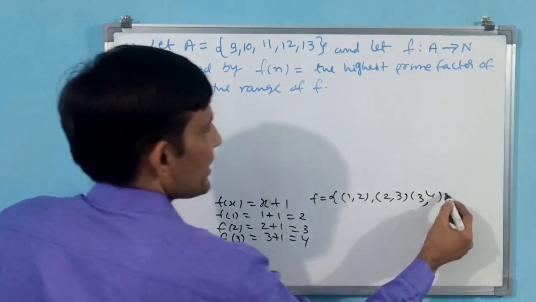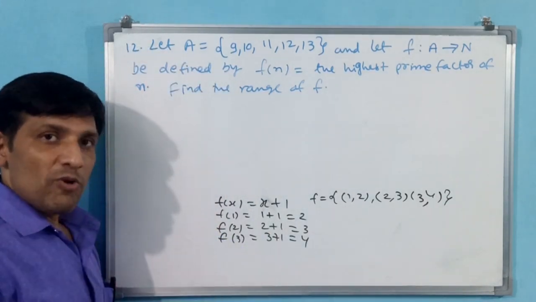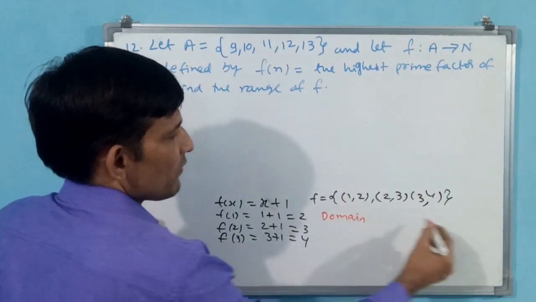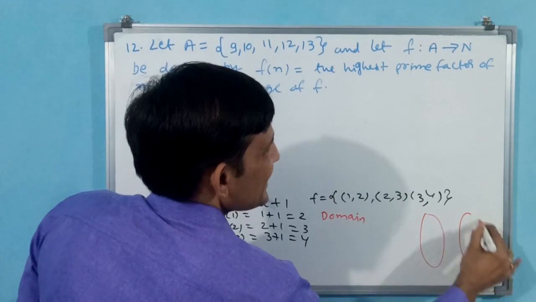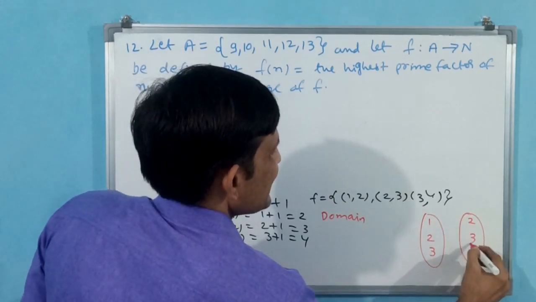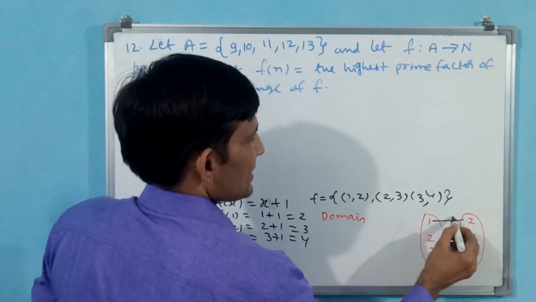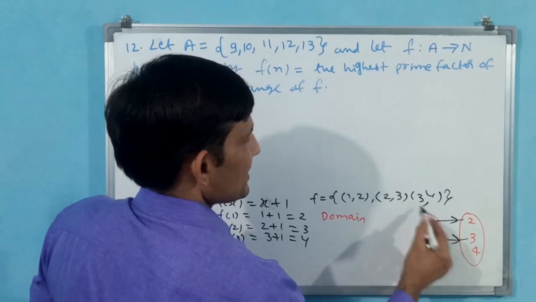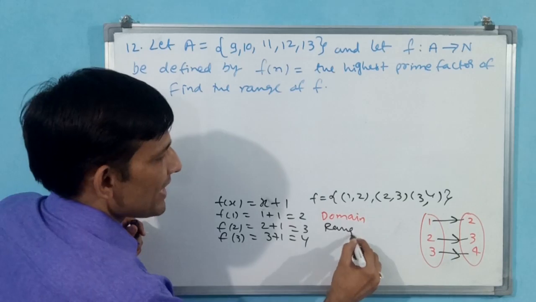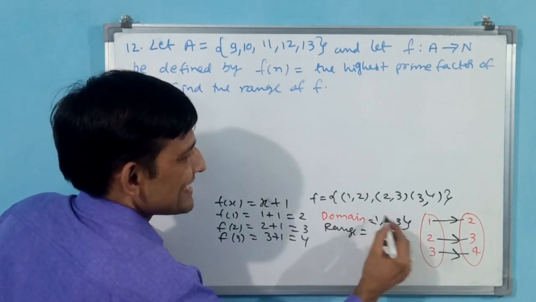Okay. Now you tell me, what is the input we have given, that is the domain. That means here domain is equal to 1, 2, 3, and the outputs are 2, 3, 4. Okay. Now 1 is having relation with 2, 2 is having relation with 3, 3 is having relation with 4. Now if somebody asks you to write domain and range, what are you going to write? 1, 2, 3 are the domain.